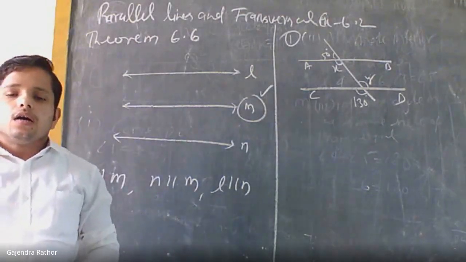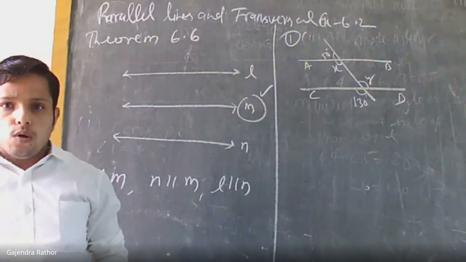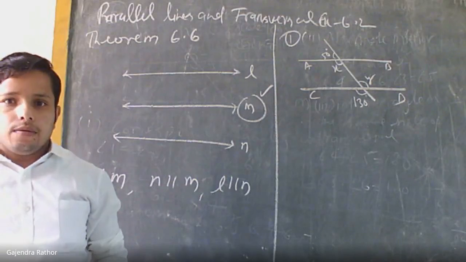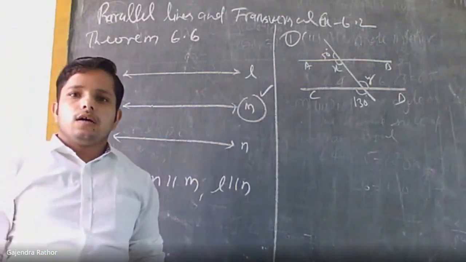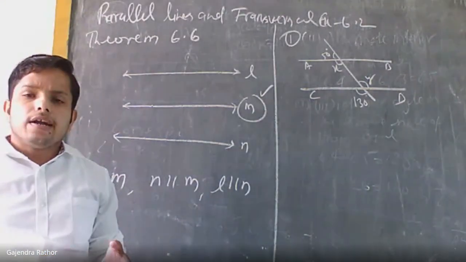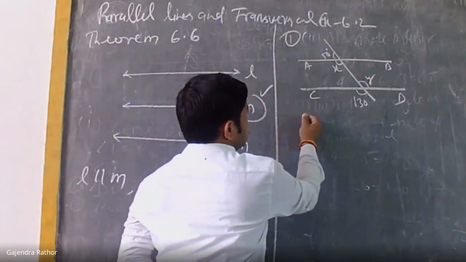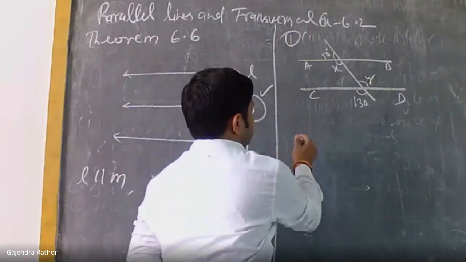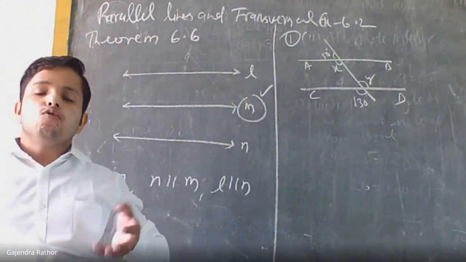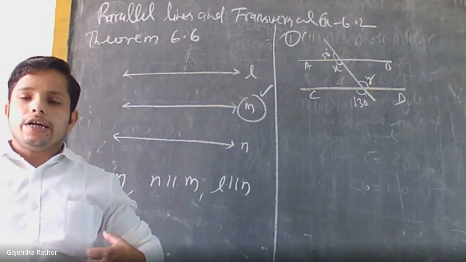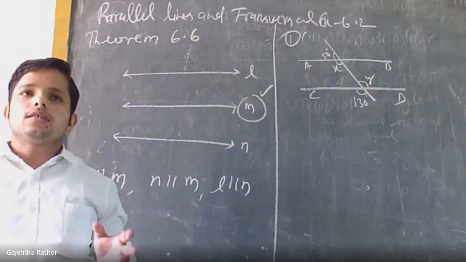So first we need to find the values of X and Y, then we need to show that the lines are parallel. First X. Anybody can guess, find the value of X? What will be the value of X? Here we have to use all the properties. Which property we already studied, like linear pair, vertically opposite angles, adjacent angles.